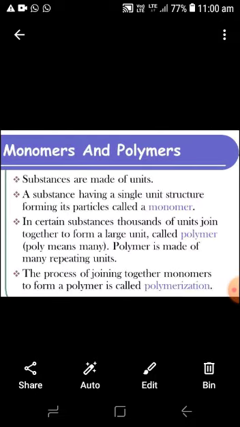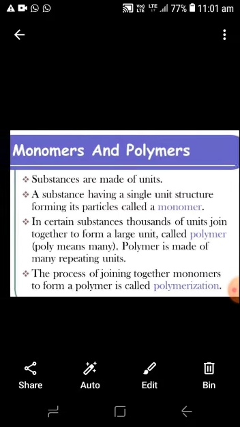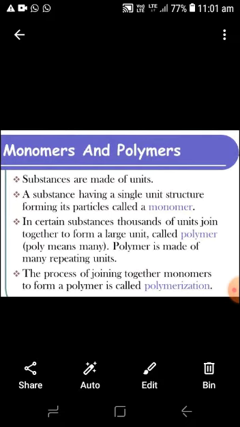First we see the monomer and polymer. The two terms here. The substance by which they are made is known as the unit, and mer means the unit. A substance having a single unit structure forming its particles is called a monomer. If the substance is made up of only one unit, it is called the monomer, and in certain substances thousands of repeated units are joined together to form a large unit, a large chain. That chain is known as polymer.